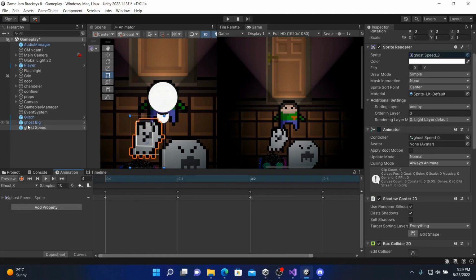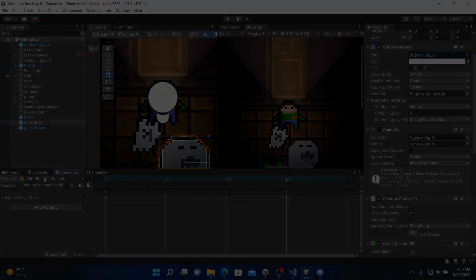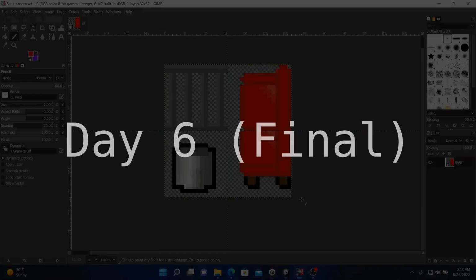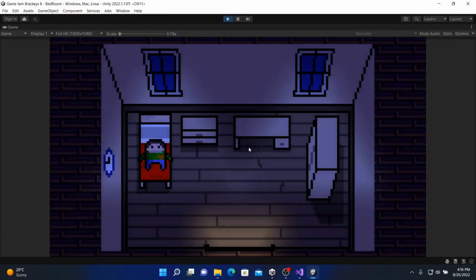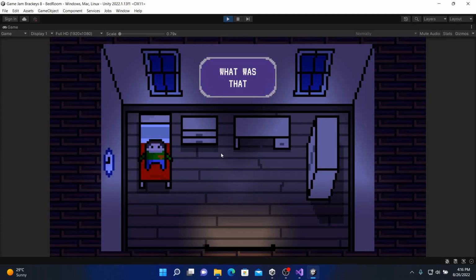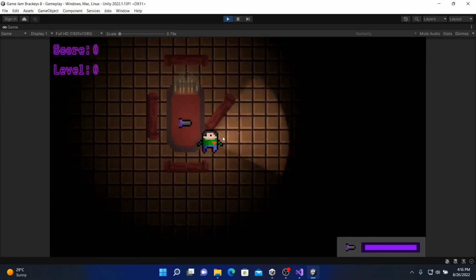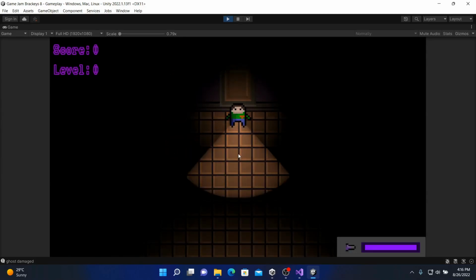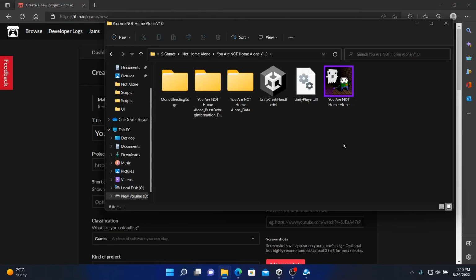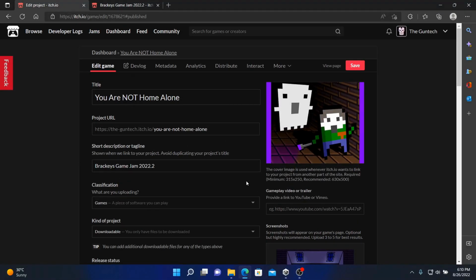Next, I started working on other enemies, like the speedy one. This is the heavy hitter, the tank character, and there is a little tiny one other. And finally, day 6. I started working on a secret room. This room is unlockable once you reach level 10. So as you see here, you have to reach level 10 to proceed. And now if you get there, everything is working fine, and I died. And if I press here, the game will start normally, and I finally made the game to submit on itch.io for the game jam. That was it.